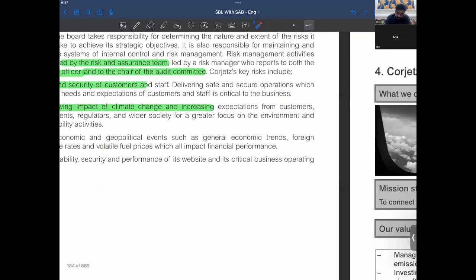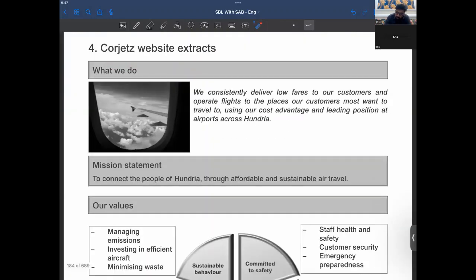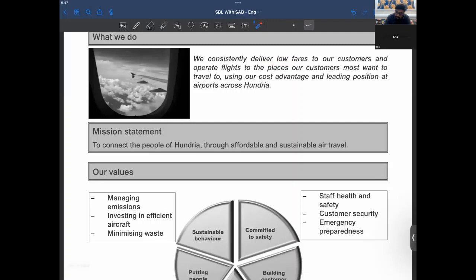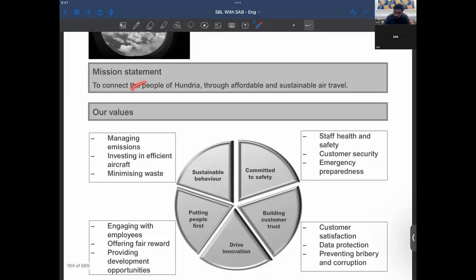Now, the Gorgeous website express, we have that. We consistently deliver low fares to our customers and operate flights to the places our customers most want to travel. So they have an aim like that to connect people of Andrea through affordable and sustainable air travel.